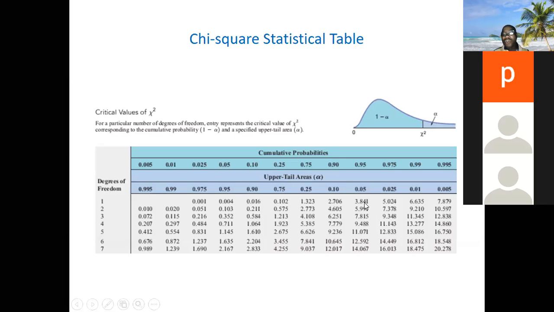Can you see? The 5 point something is more than 3.84. Once the chi-square is higher than the critical value, the p-value will be lower than 0.05, because they move in opposite directions. I mentioned that also, was it two weeks ago? As the statistic moves in one direction, the p-value moves in the opposite direction.